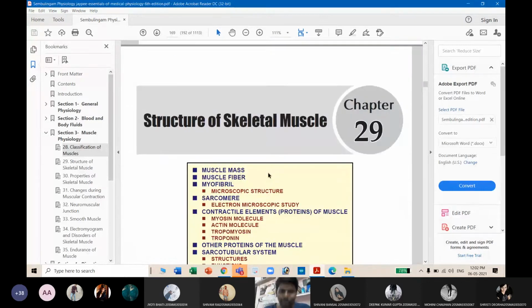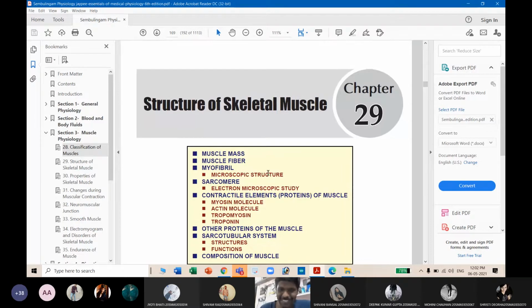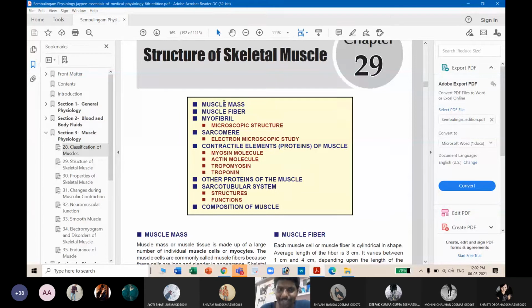Then coming to the structure of muscle, students, it's a big deal. So, structure of skeletal muscle. Before discussing the structure of skeletal muscle, students, I need to discuss some basics. First you need to know what is muscle mass. Then you must know what is muscle fiber, then myofibril, then sarcomere. Then we have the actin and myosin filaments. All these are a part of the structure of muscle. Let me try to simplify it.